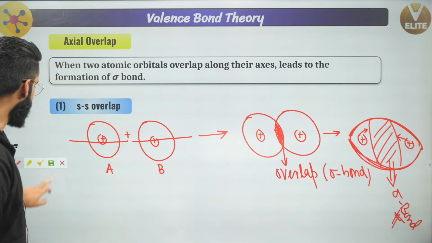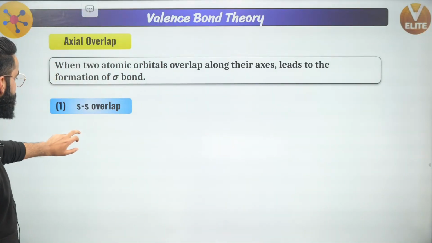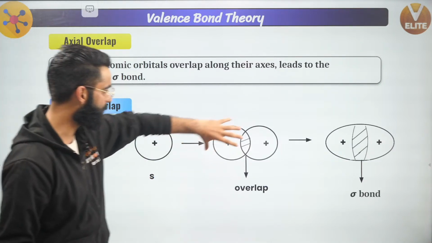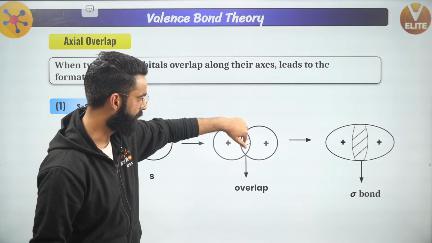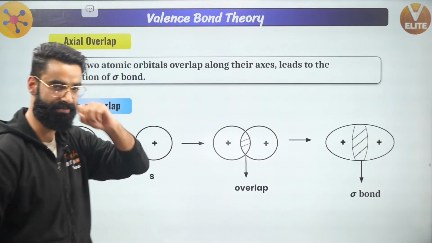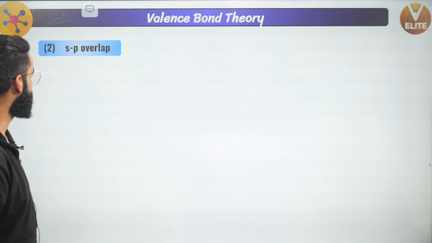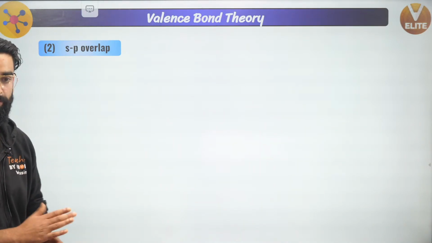Perfect. Now guys, there is one more type of axial overlap. Or before that, this is something which I told you: this s orbital, they are overlapping head-on, right? It leads to the formation of a sigma bond like this. This is the final structure. Now, talking about one more overlap, it's going to be sp axial overlap.